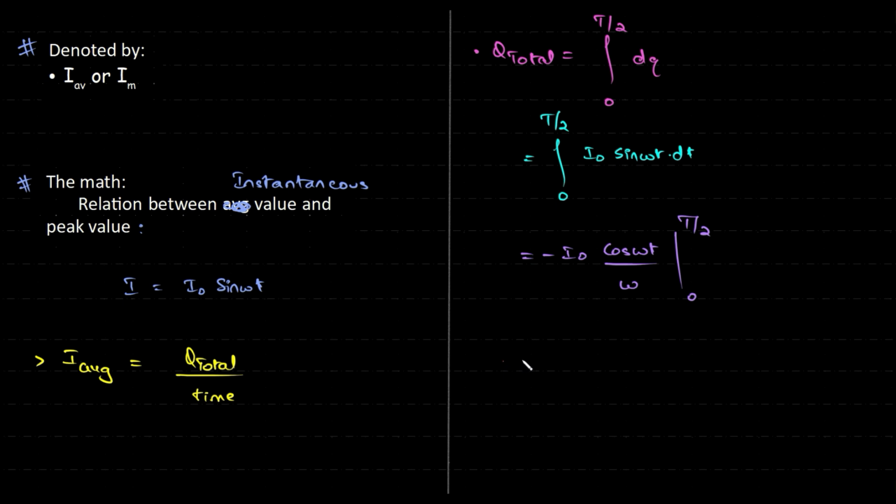So, okay, let me write it off. I naught cos omega T by 2 minus cos of 0. So this is nothing but 1. And this is nothing but 2 pi. This is 0. Right? Divided by omega.